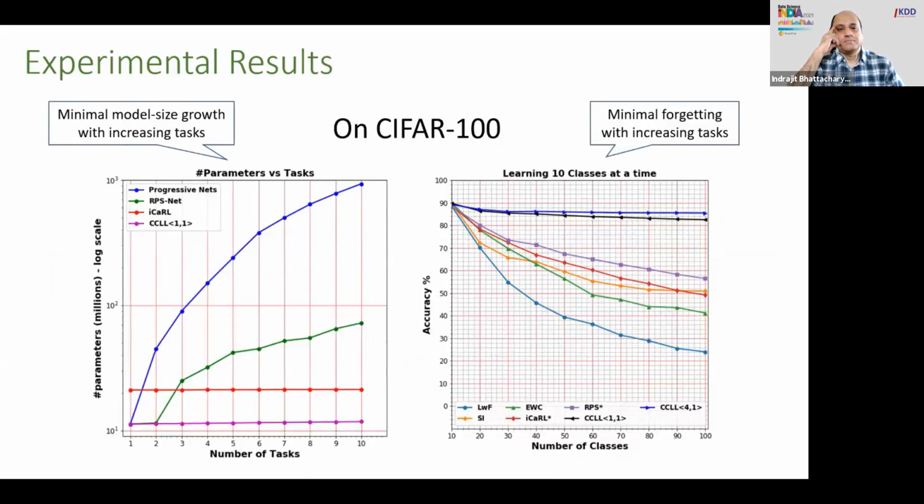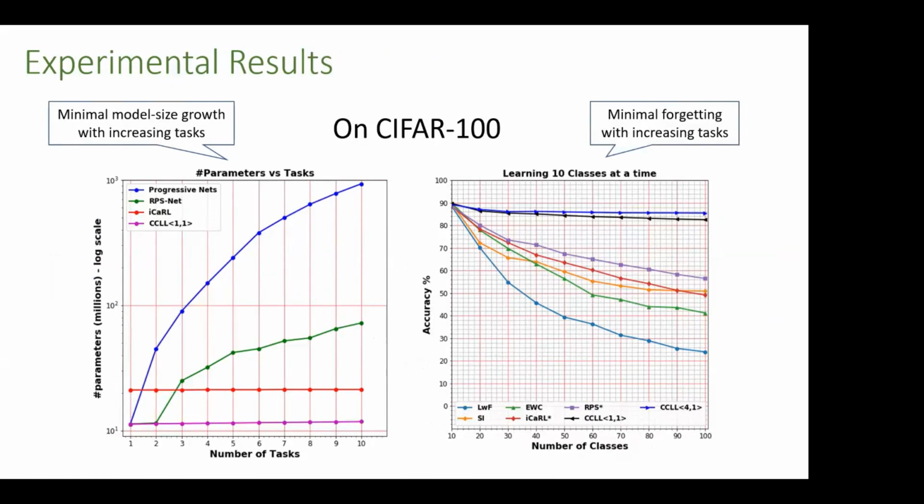On CIFAR-100 with 10 tasks having 10 classes per task, as this figure shows, our approach CCLL gives impressive accuracies, shows almost negligible forgetting, while also having negligible growth in the model size as the number of tasks increases. For more results, please refer to the paper.